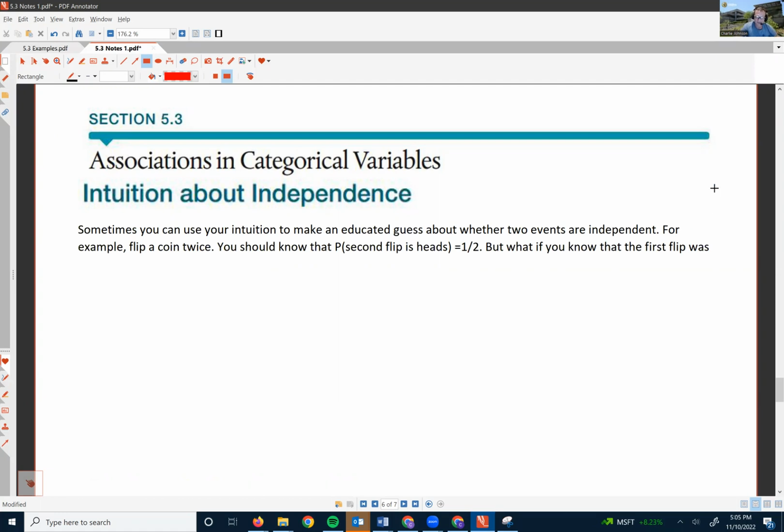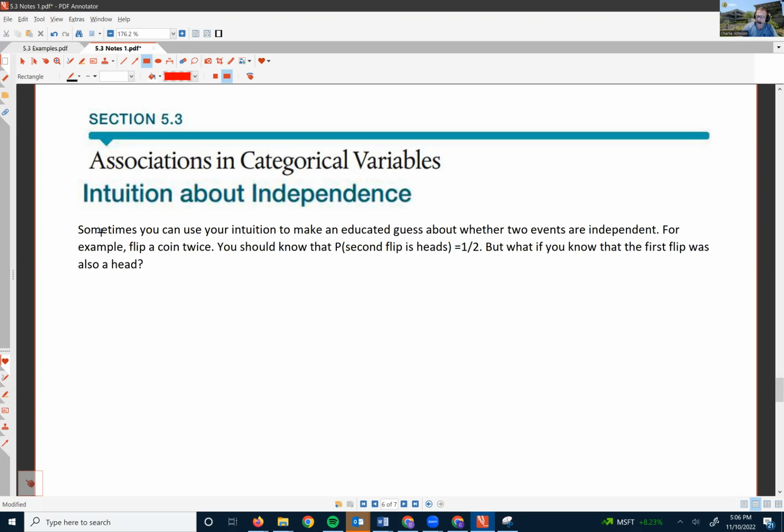For example, flip a coin twice. You should know that the probability that the second flip is heads is a half. There's always a 50-50 chance you can get heads or tails. There's a 1 out of 2 chance that you'll get heads. But what if you know that the first flip was also a head?